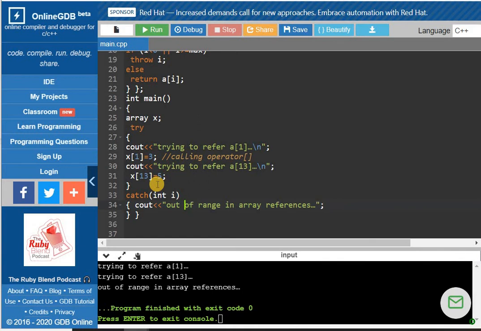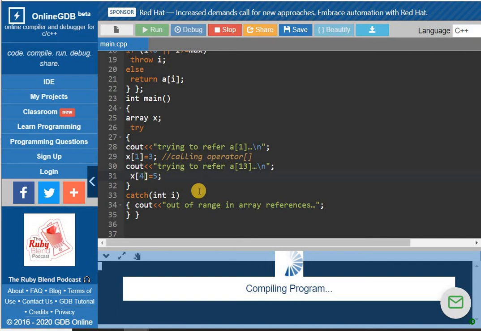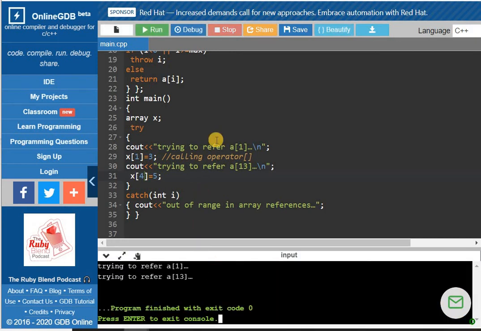For the next run, keep in mind that this value should be replaced with some other value. For example, I replace 13 with 4. Then if I run this program, it will not throw any exception here. I will just change the message here as well.